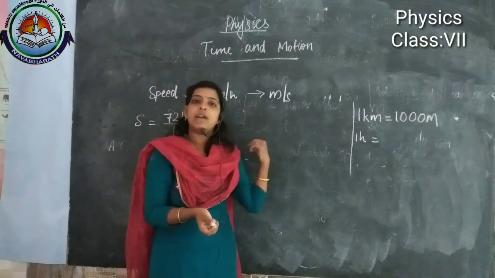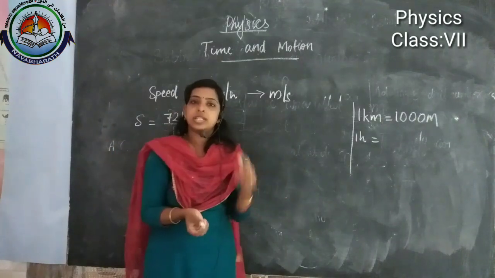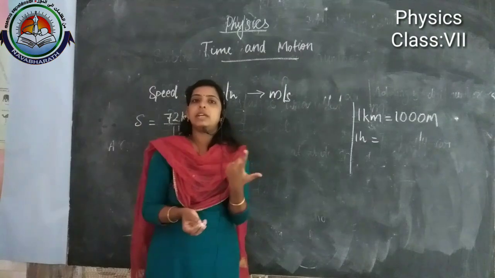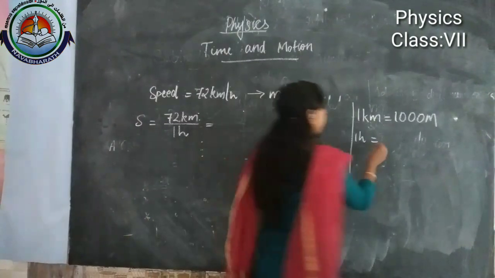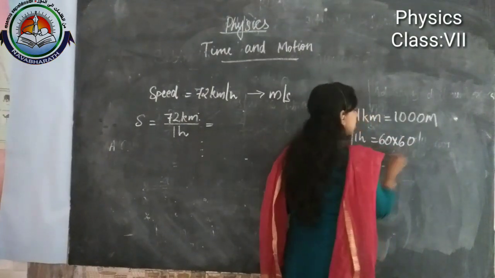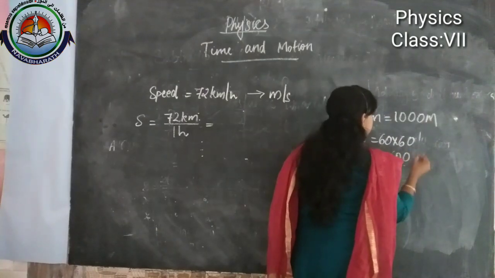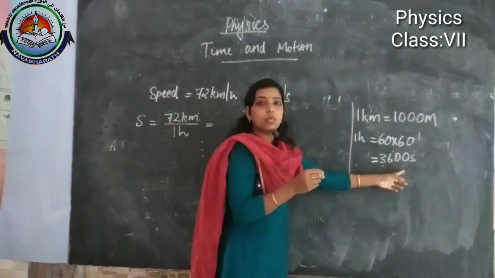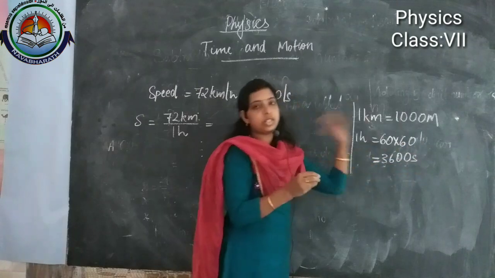1 hour in minutes is 60 minutes, and 1 hour in seconds is 60 into 60, because each minute has 60 seconds. So we multiply 60 into 60, which is equal to 6 6s are 36, 3600 seconds. 1 hour is equal to 3600 seconds.